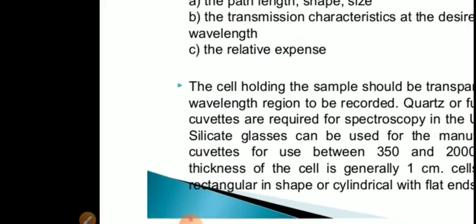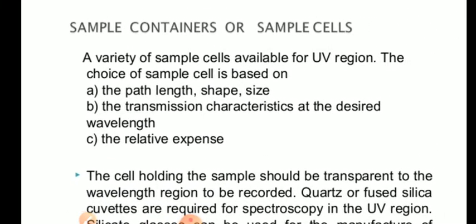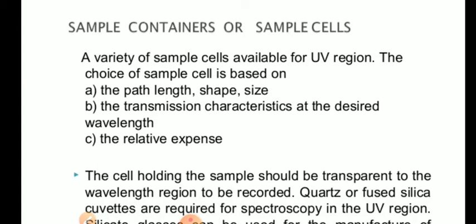Now, when the light comes out through the monochromator, we assume it is monochromatic light, and the monochromatic light then passes through the sample. Now, where do you place the sample? The sample is placed in a sample container, which is called a cuvette.